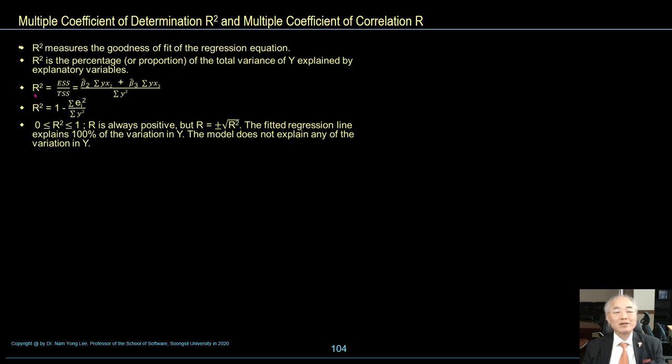So R square is the explained sum of squares over the total sum of squares, which is equal to beta 2 hat summation yx2 plus beta 3 hat summation yx3, over summation of y square. So R square is equal to 1 minus summation of error term square over summation y square. Error term here means ESS, explained sum of squares.